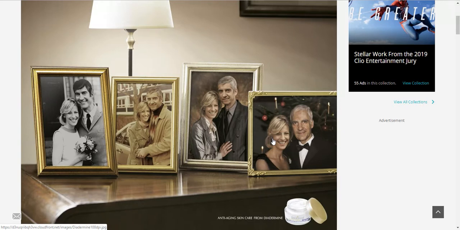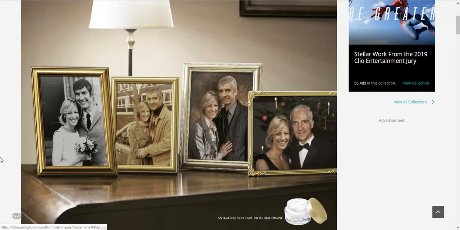So now let's talk about culture. And again, I'm just scratching the surface with culture. So for this, we do have the culture of women and men. If you notice, there's a Christmas tree in the background of this one. So we could talk about the culture of people who celebrate Christmas. We could talk about the culture of people who drive. There's a car in the background of that one. It's implied that she's using this cream. So we could even ask about the culture of people who use a face cream.